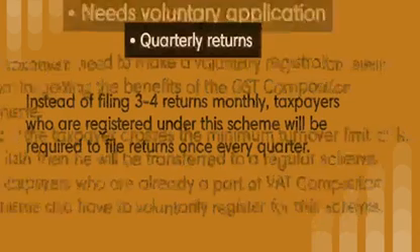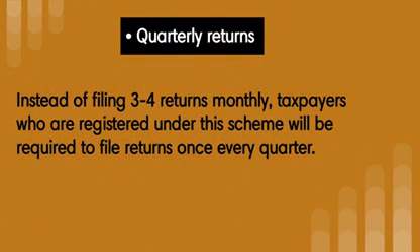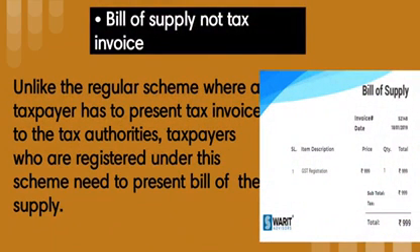The next one is quarterly returns. In regular GST, there will be 3 to 4 returns monthly, but in the composition scheme, taxpayers are required to file once every quarter, that is every 3 months. Because there is a chance of crossing the turnover limit, they should update the turnover every quarter. The next one is bill of supply, not tax invoice. We all know that in the regular scheme, the taxpayer should issue a tax invoice, but in the composition scheme, the taxpayer has to issue a bill of supply and not a tax invoice.